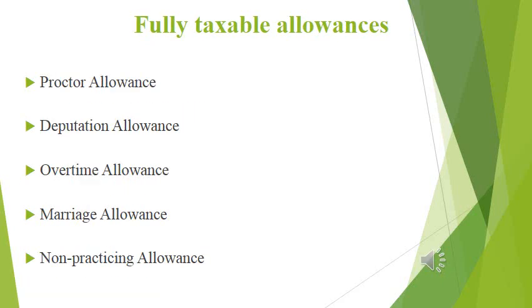The next one, that is proctor allowance. Proctor allowance is also known as wardenship allowance. So it is very clear. Wardenship allowance means an allowance to oversee a dormitory or examination, etc. It's a special allowance given to those who look after a hostel or boarding, etc. I will give an example to get a clear idea about proctor allowance or wardenship allowance. Suppose a teacher in charge of a hostel may get a wardenship allowance.